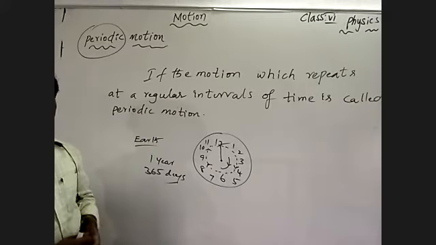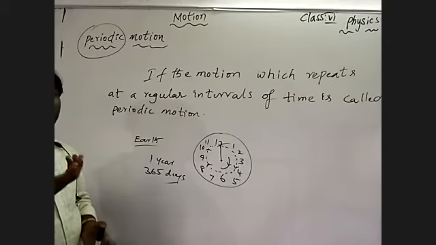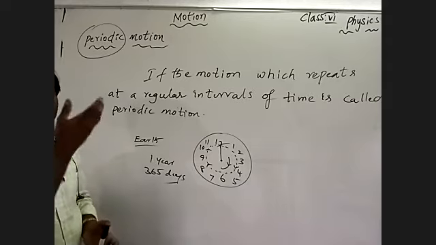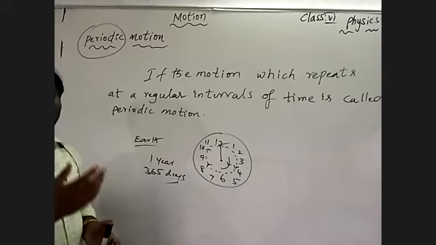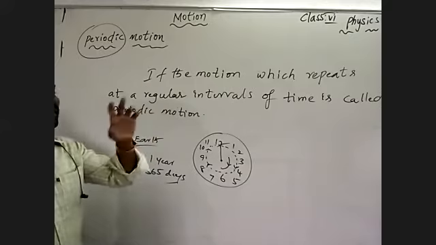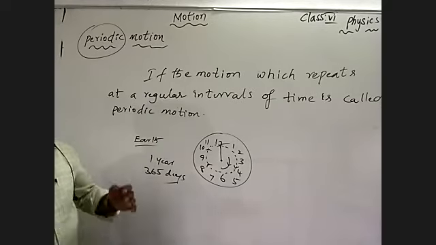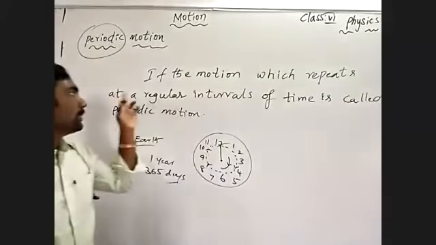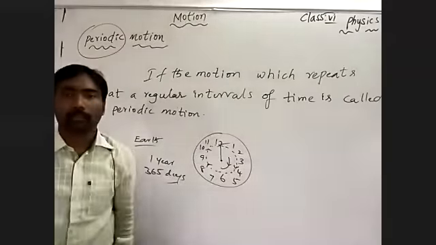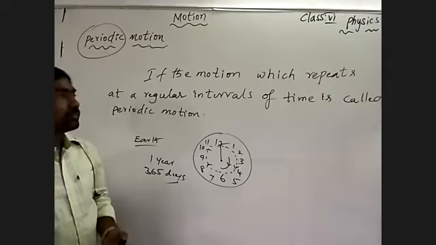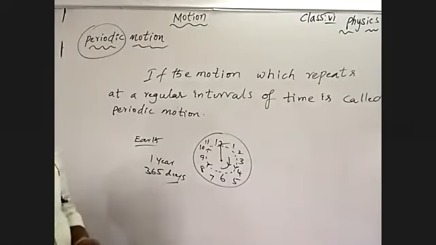And also we may observe the pendulum clock. The pendulum clock makes oscillations every hour, which means it makes a motion in a regular interval of time. See what we are talking about here: the body which possesses periodic motion repeats at a regular interval of time. Then you can say that is periodic motion.